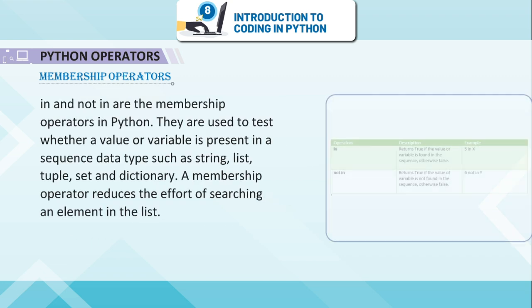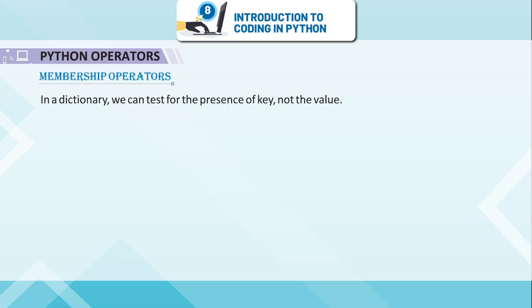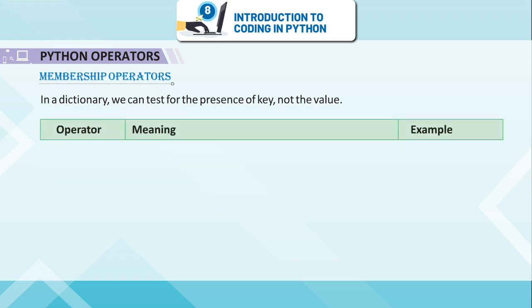Membership operators. in and not in are the membership operators in Python. They are used to test whether a value or variable is present in a sequence data type such as string, list, tuple, set, and dictionary. A membership operator reduces the effort of searching an element in the list. In a dictionary, we can test for the presence of key, not the value.